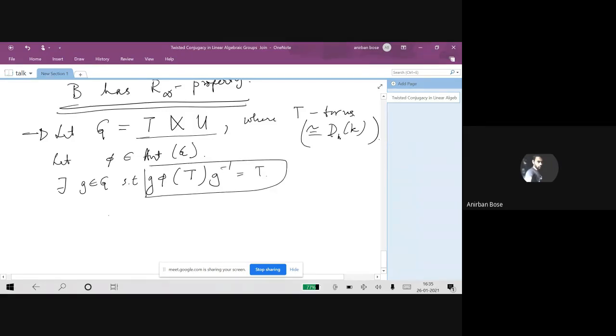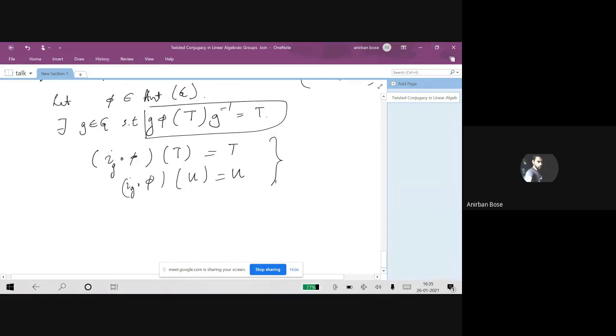Which means that if I take the inner conjugation map by the element g and compose it with phi, this becomes an automorphism of the group G which sends the torus to itself. And the unipotent part is obviously sent to itself under any automorphism. That's okay. So this is the first observation.